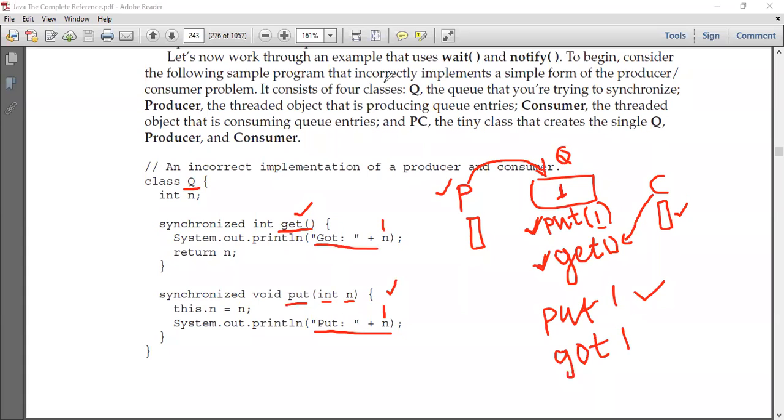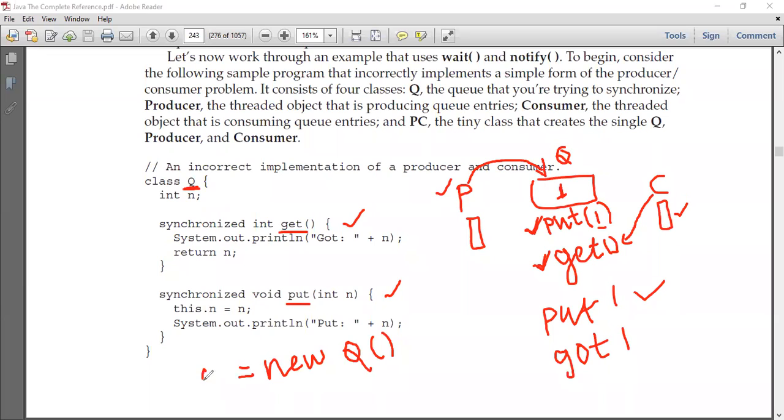Now, one important thing. You see here, students, inside this class called Q, I have two methods. One is the get method and one more is the put method. How can I call this get and put method? To call them, what should I do? I need to create an object of the class called Q. Using this object of the class Q, I can access the get and put methods, right?